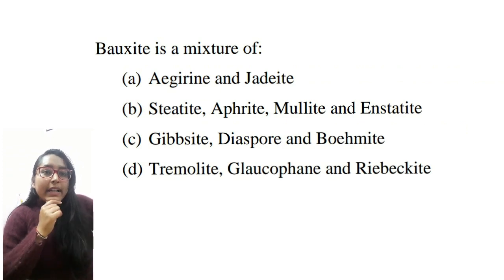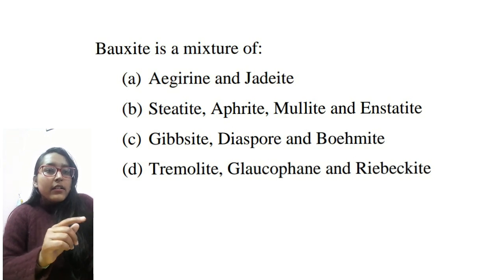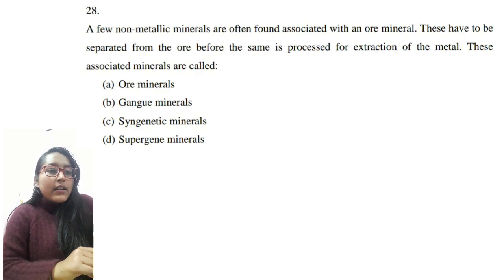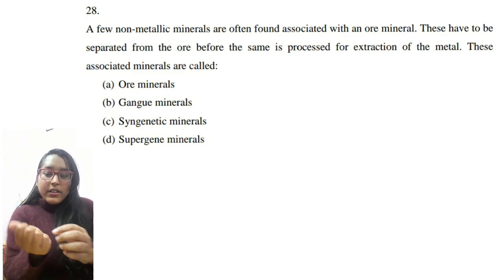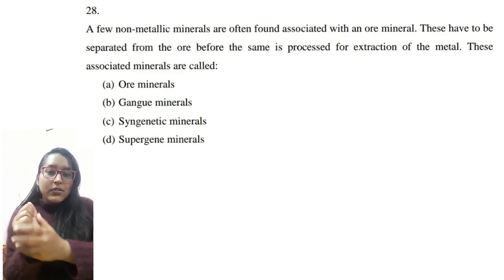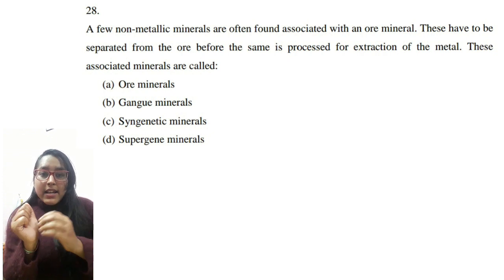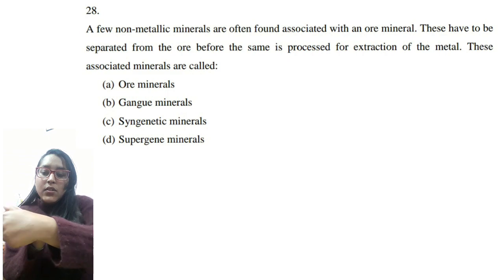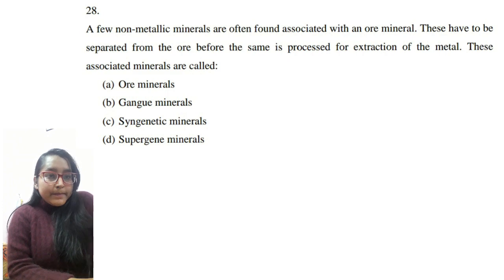Next is, what is bauxite? Bauxite is a mixture of gibbsite, diaspore and boehmite. Next is: a few non-metallic minerals are often associated with ore minerals. If there are metallic minerals, this whole is an ore, and it will contain both metallic minerals and non-metallic minerals. If we are extracting ore, we have to remove these non-metallic minerals, right? So which are those that get removed? It will be gangue particles.